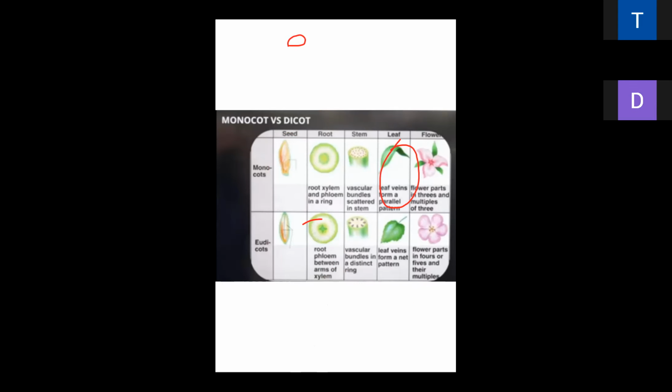Everybody, here one thing more. Flowers. Flower parts are in 3 and multiples of 3. That is 1, 2, 3 or multiples of 3. Here, in dicots, flower parts are in 4 or 5 and their multiples. That is 5 petals, 1, 2, 3, 4, 5. The arrangement will be of 5 or multiples of 5, or multiples of 4. Is it clear?